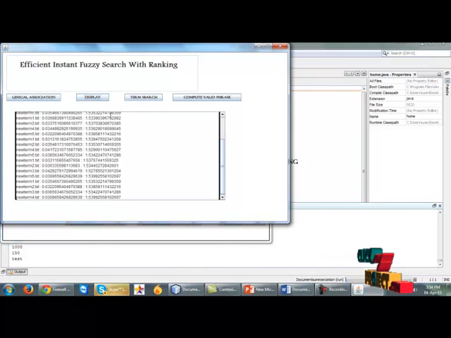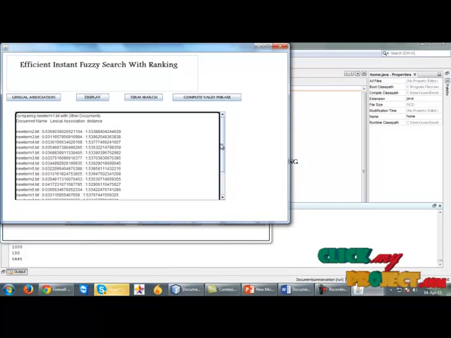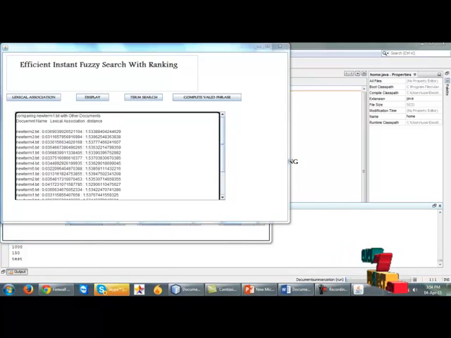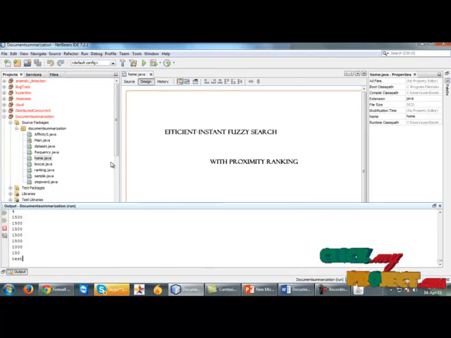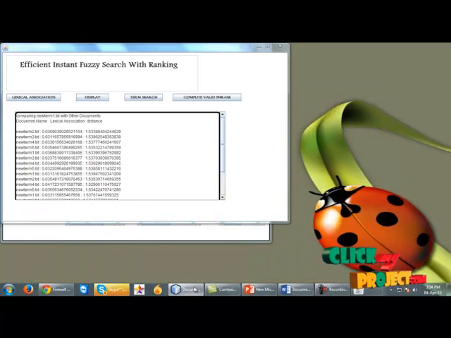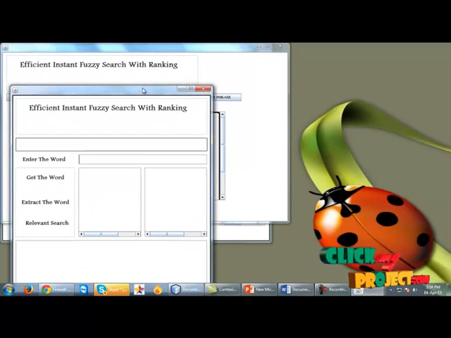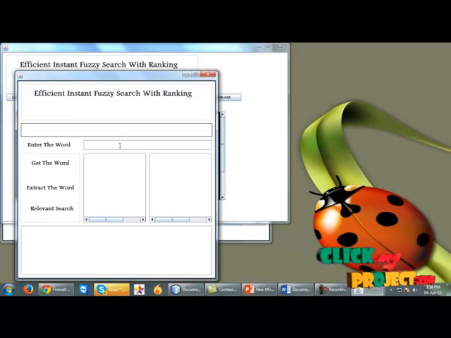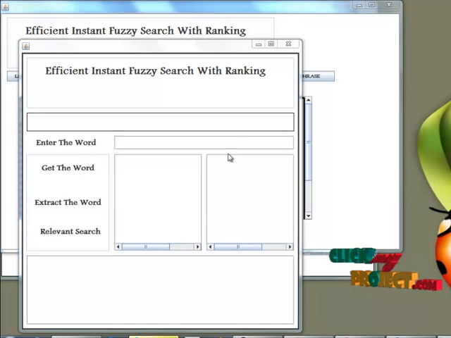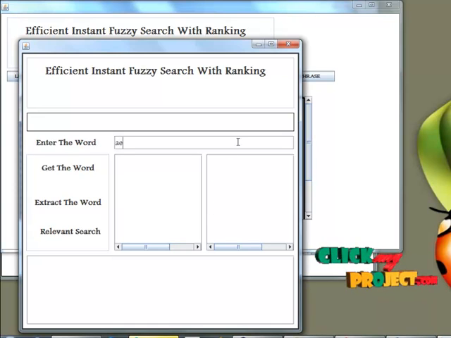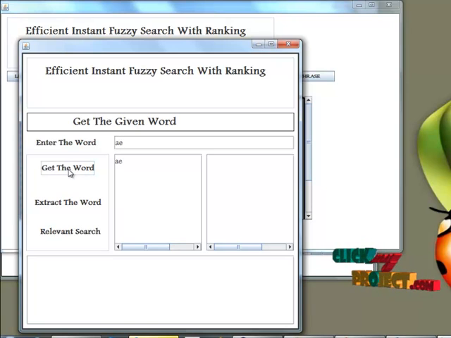So simply click the display option and the results of lexical comparisons are clearly displayed. So this is the lexical comparison option. So after processing of lexical comparison, simply click the term search option. So here in the term search, simply type the word. So simply type the term, any term, AE. So after processing the AE, simply click the get word option.